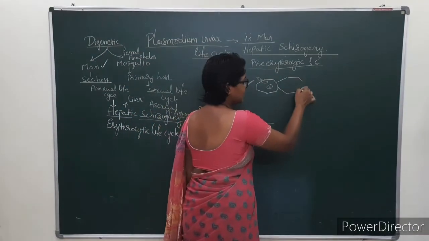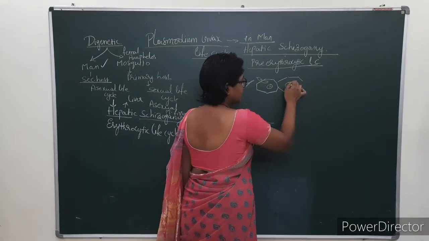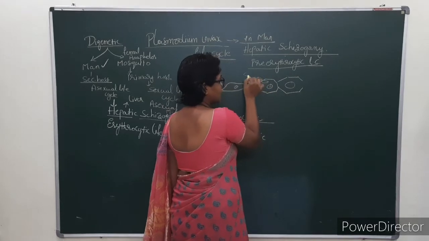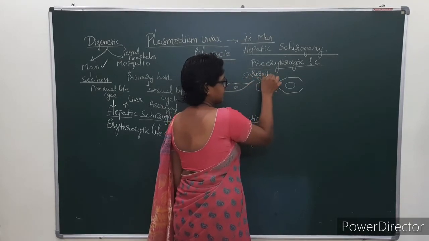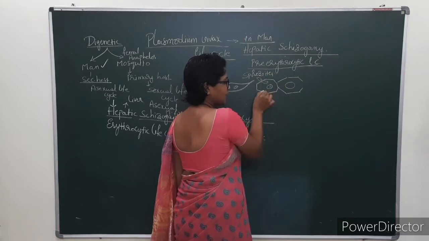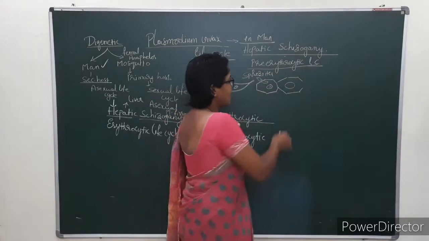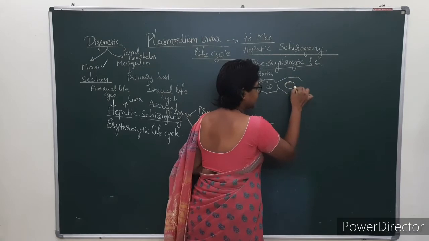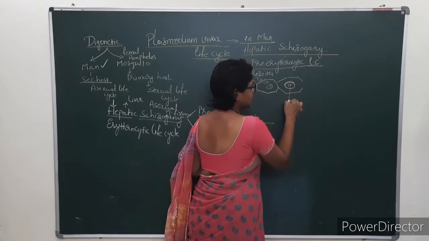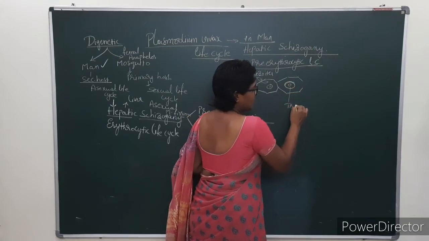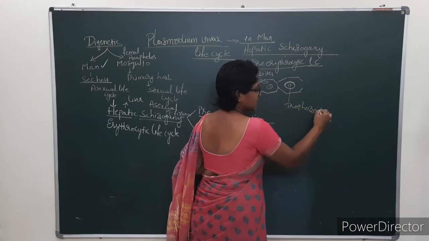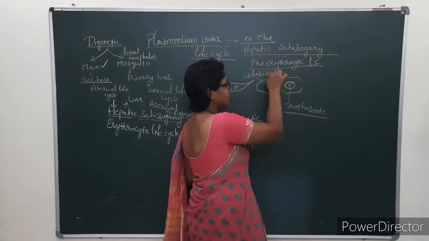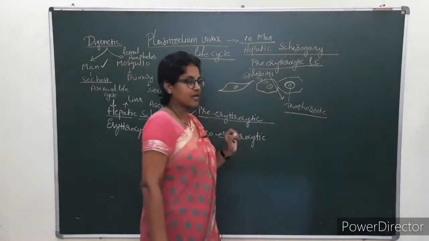After entering the liver cells, these sporozoites attain a large size. They feed upon the liver cells and convert into the trophozoite stage. Sporozoite is converted into trophozoite.